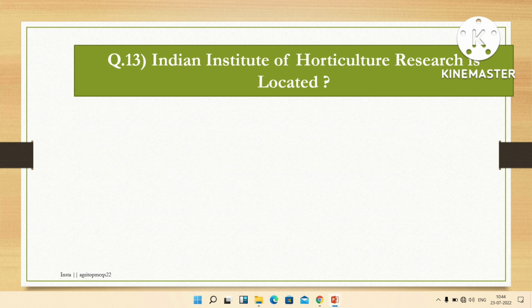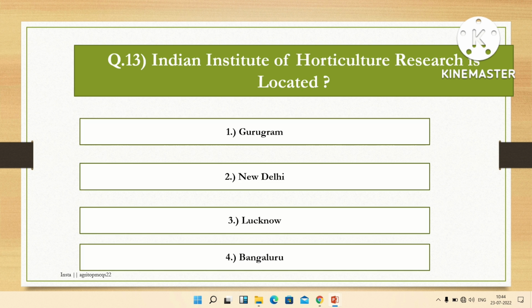The next question is, Indian Institute of Horticultural Research is located at. Options are Gurugram, New Delhi, Lucknow, Bengaluru. The right answer is Bengaluru. Indian Institute of Horticultural Research is located at Bengaluru.